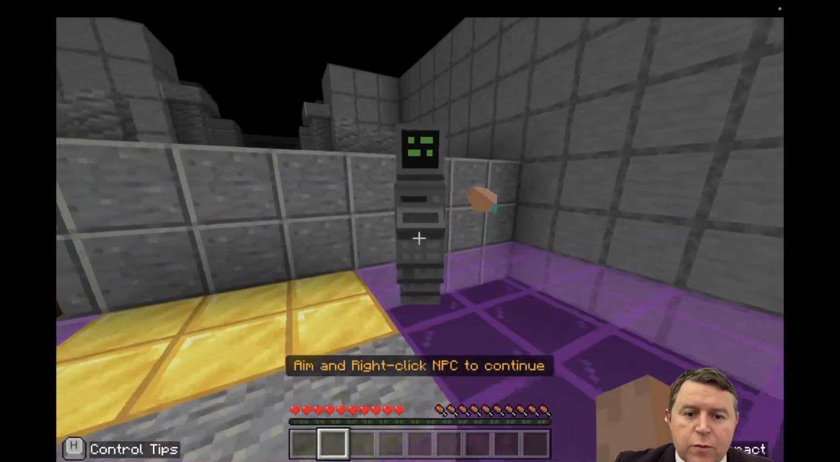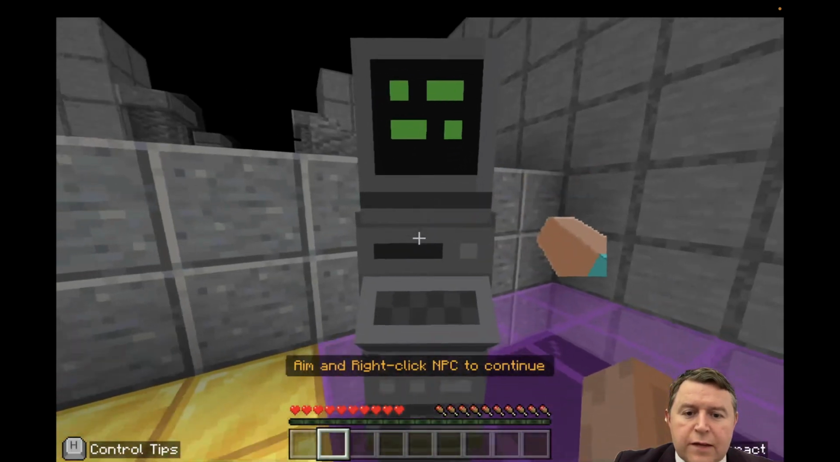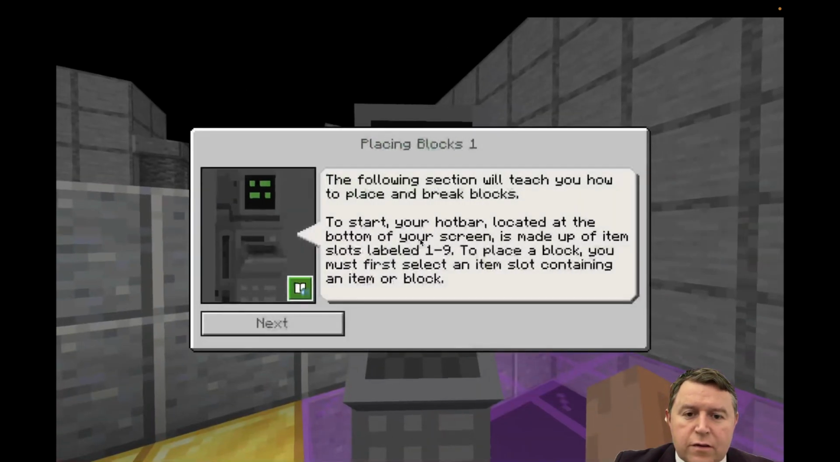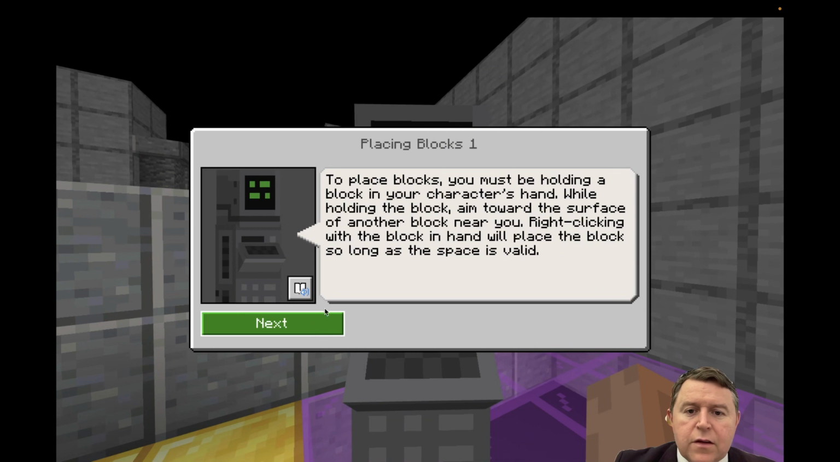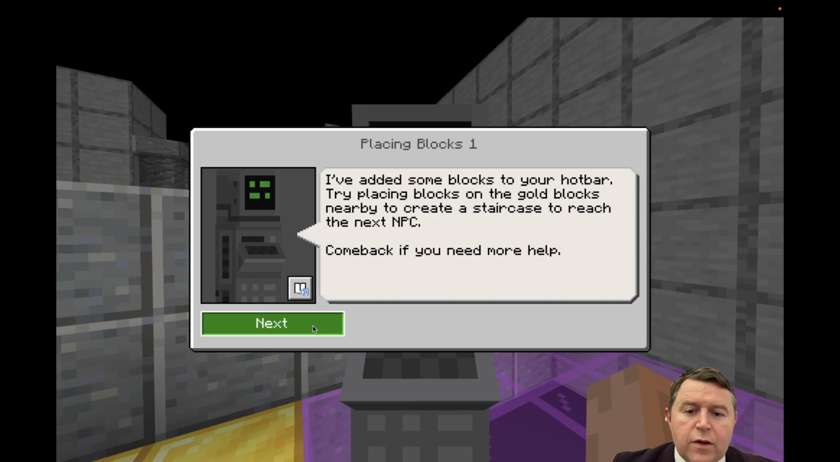Okay, we're going to talk to a non-player character. Oh, we've got a robot. So we're going to right click on it. The following section will teach you how to place and break blocks. To start, your hotbar, located at the bottom of your screen, is made up of item slots. To place a block, you must select an item from the slot. Okay, perfect. To place a block, you must be holding it, of course. While holding the block, aim toward the surface of another block and right click. Okay, so let's do it.